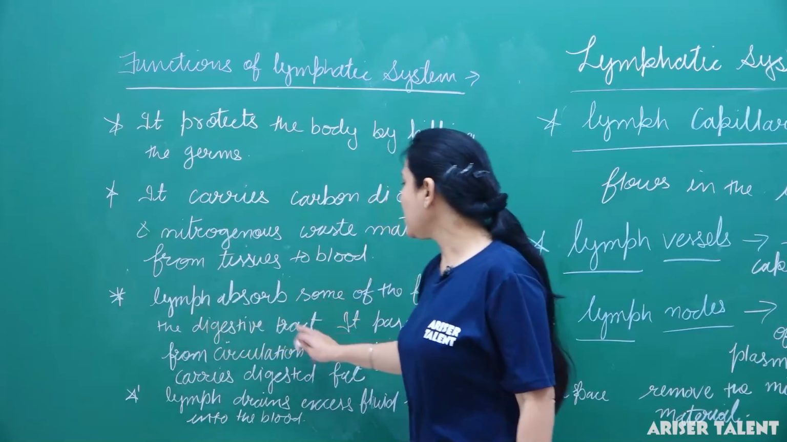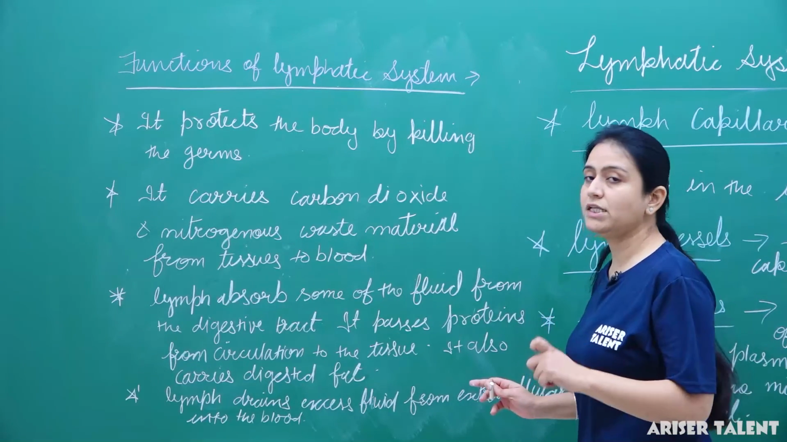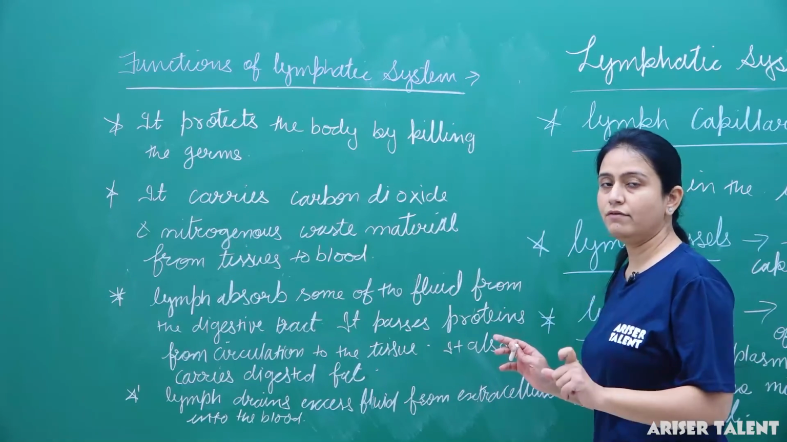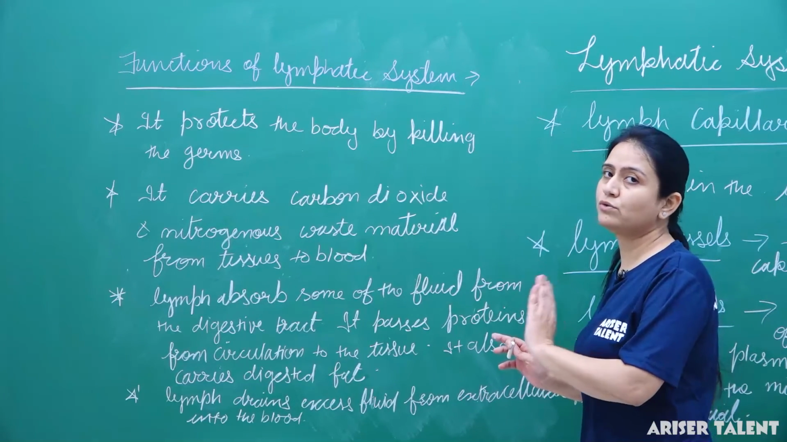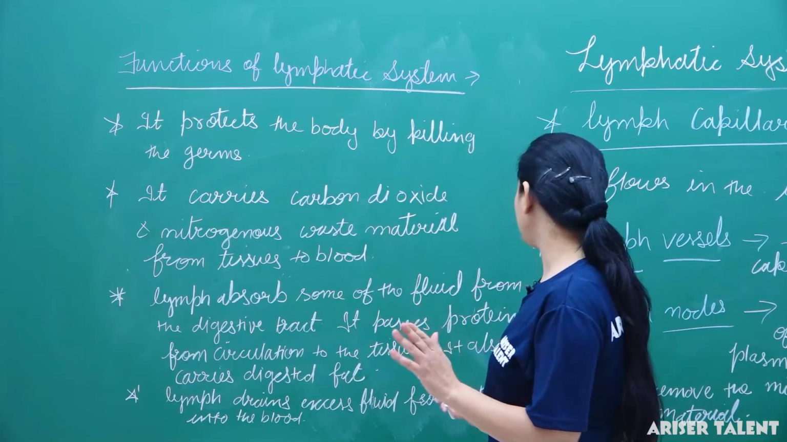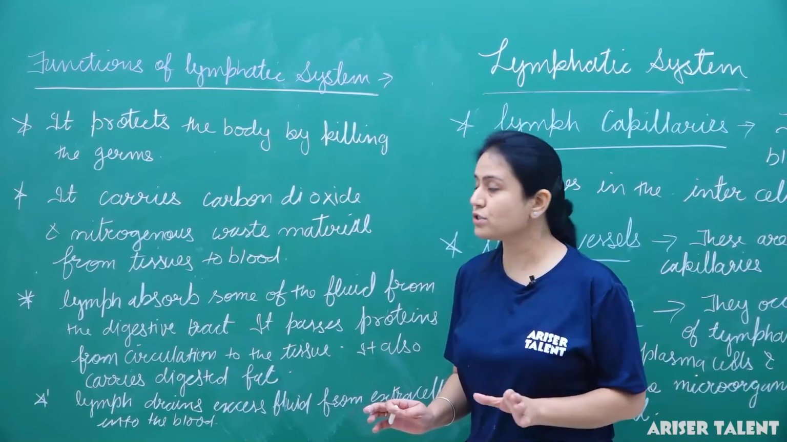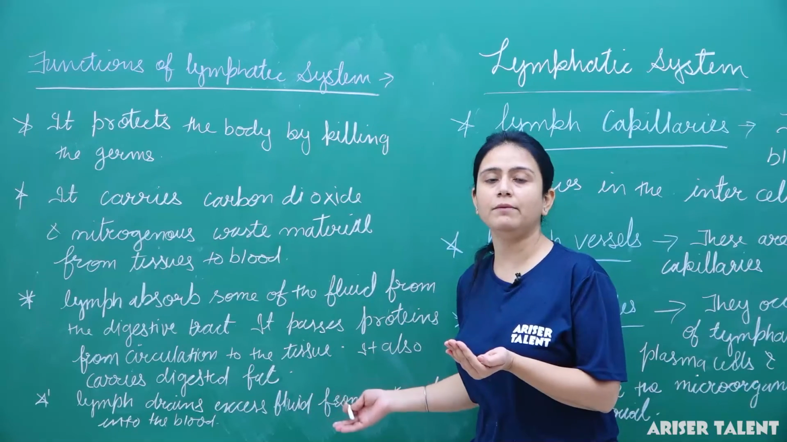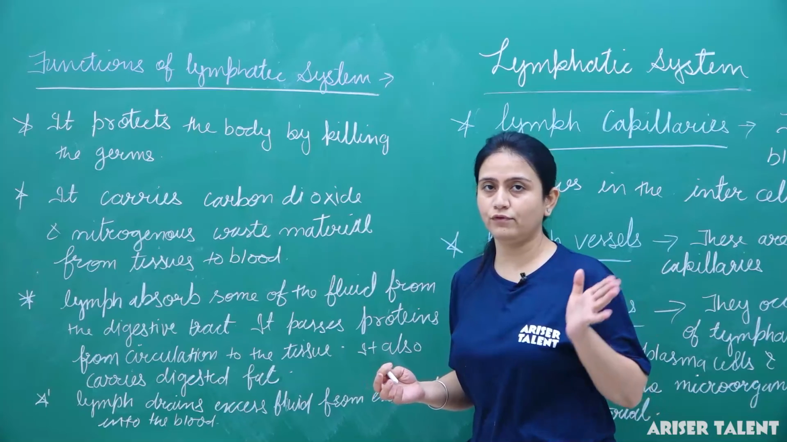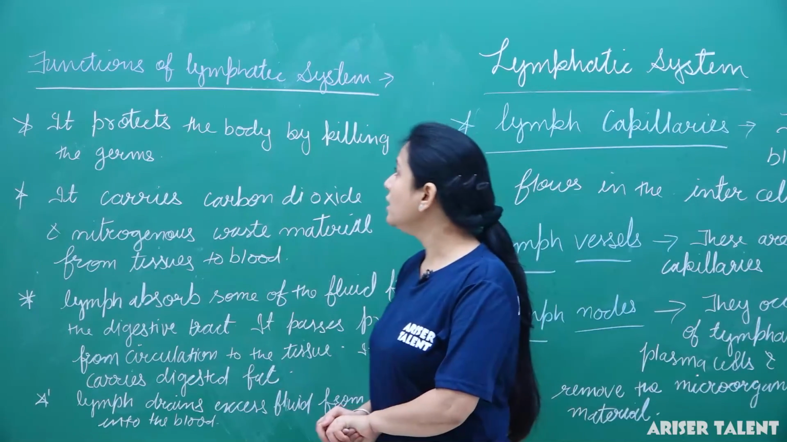Lymph absorbs some of the fluid from the digestive tract and passes proteins from the circulation to the tissues. It also carries digested fat, meaning digested fat and protein molecules are present in the lymph plasma. Lymph drains excess fluid from the extracellular space into the blood. Blood needs fluid, so lymph brings fluid from the extracellular spaces and supplies it to the blood. So these are the functions of the lymphatic system.